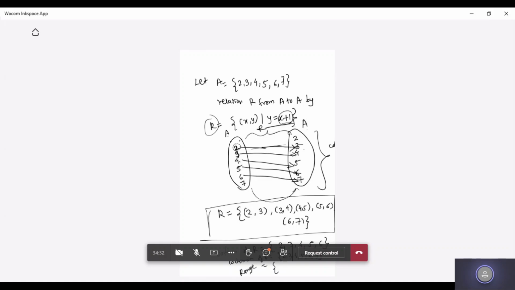So the range I'm getting is 3, 4, 5, 6, and 7. So this is the range. Domain, codomain, and range, all these three important terms we have studied and understood. Now we will move to the next topic, that is representation of relation.